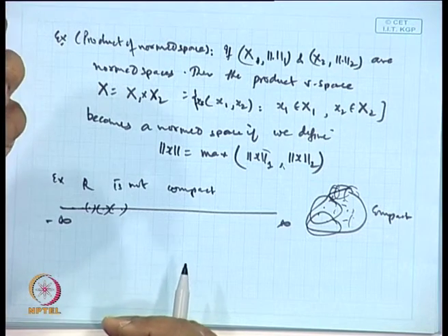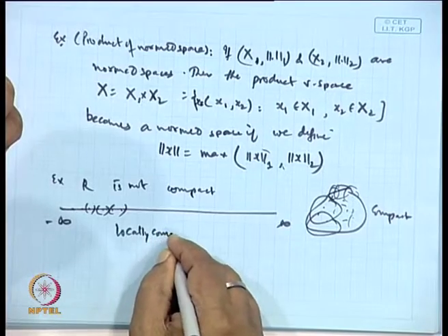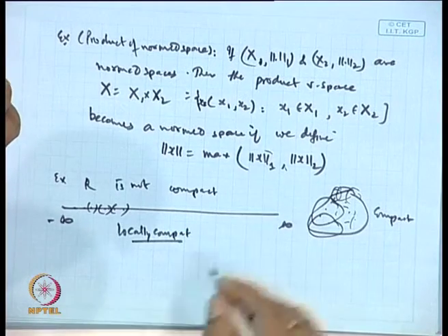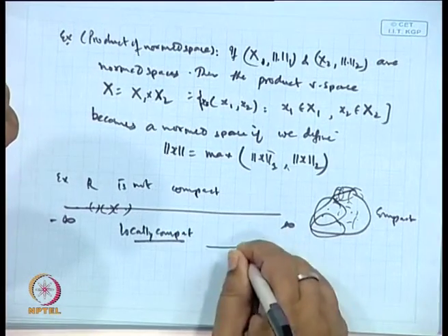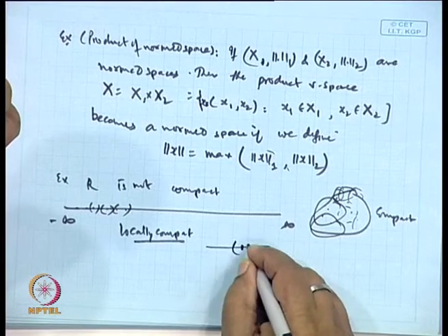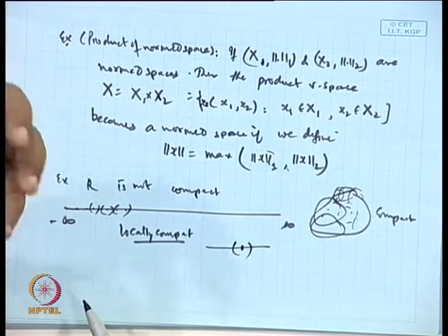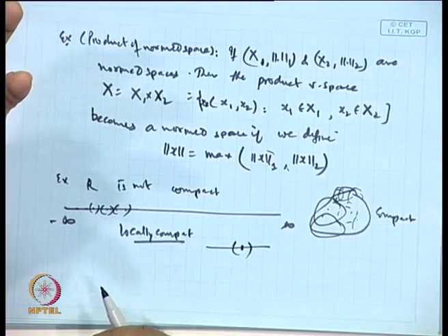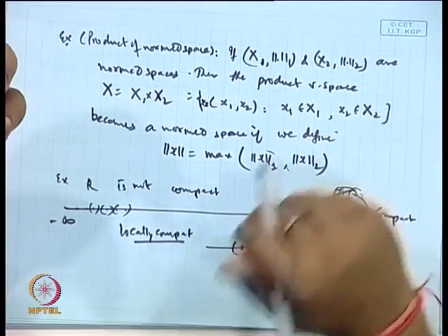Locally compact means that a set is said to be locally compact if around each point one can find a neighborhood which is compact. So, the real line is locally compact.